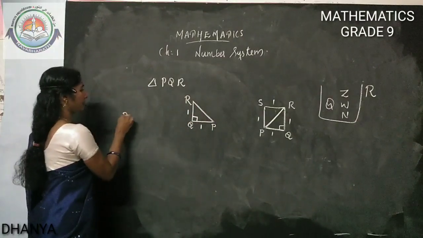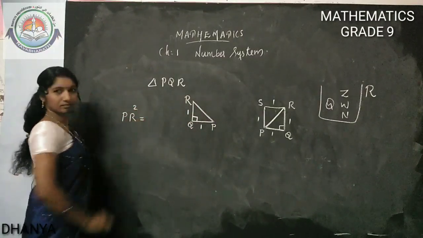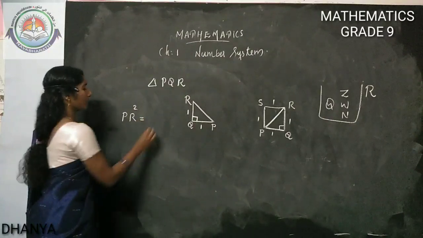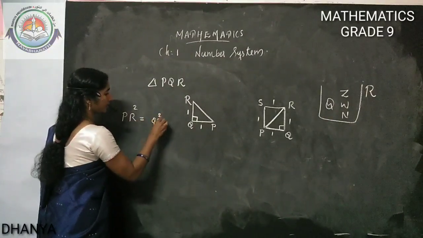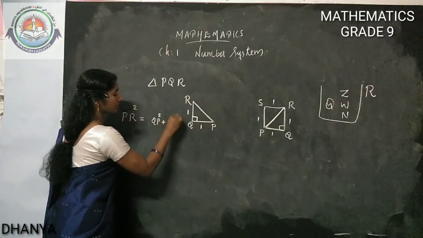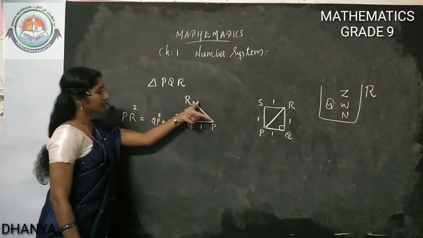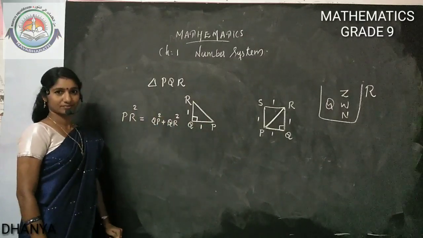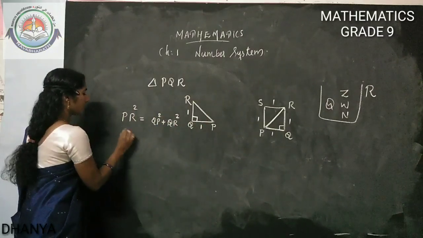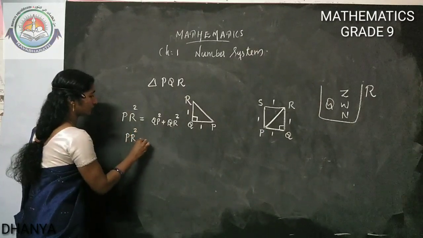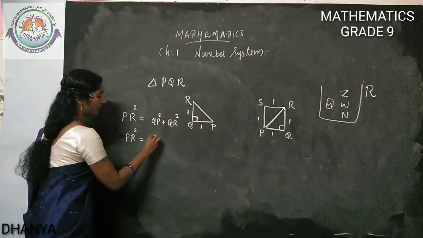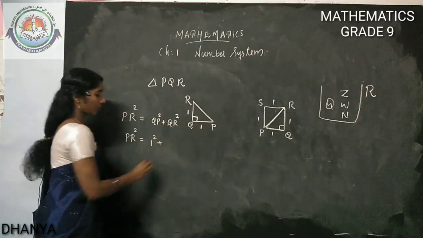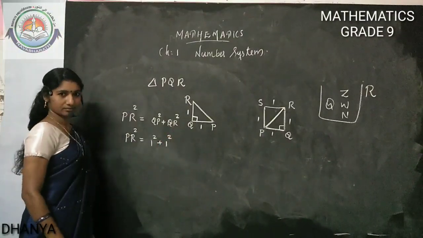So how can we write PR square? QP square plus QR square. Hypotenuse square is equal to the sum of squares of the other 2 sides. So PR square is equal to QP, which is 1 square, plus QR, which is 1 square.